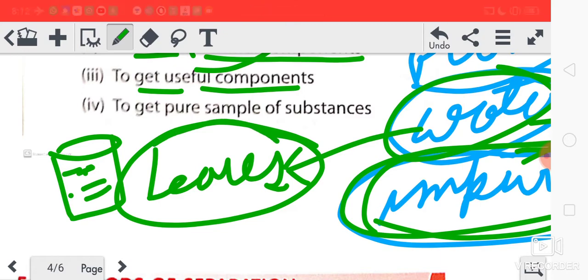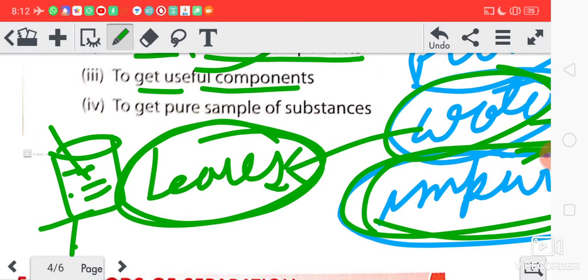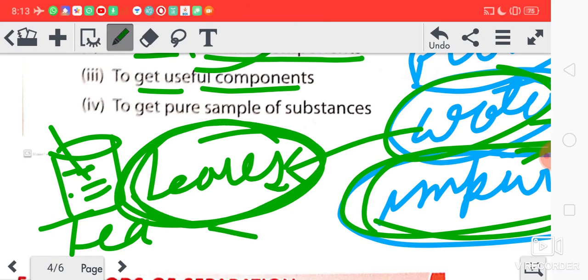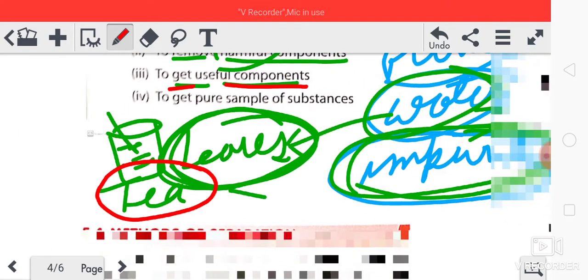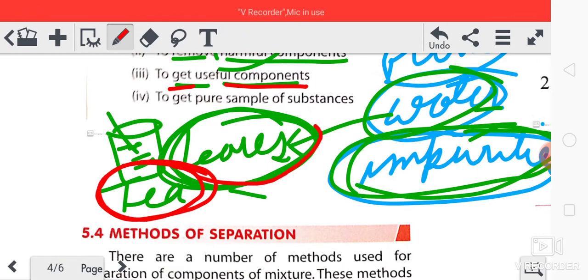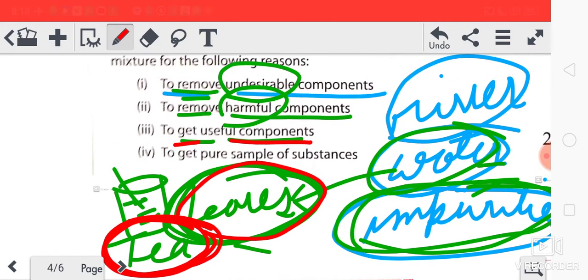We have to separate the tea leaves. What is the useful part? Only the tea, the liquid form, and the solid part, the tea leaves, we have to remove. So to get the useful part we have to separate.